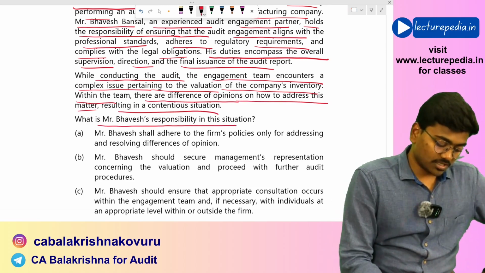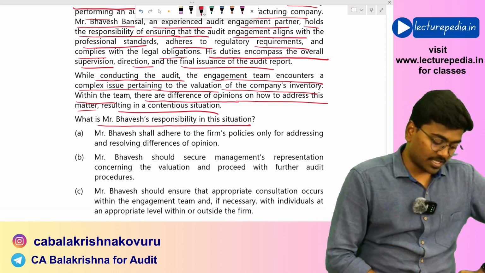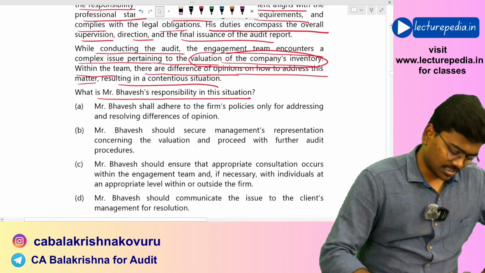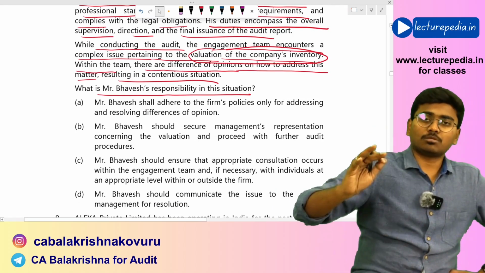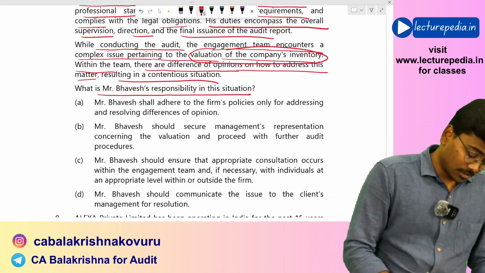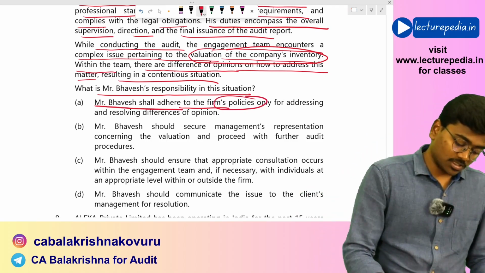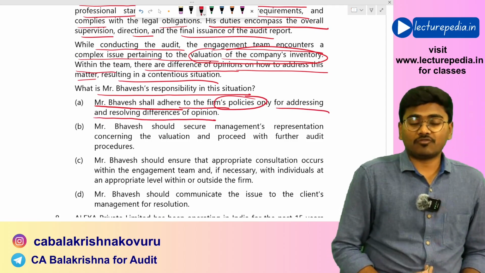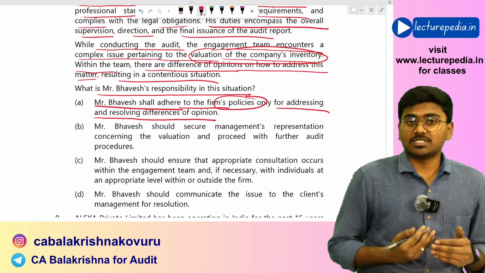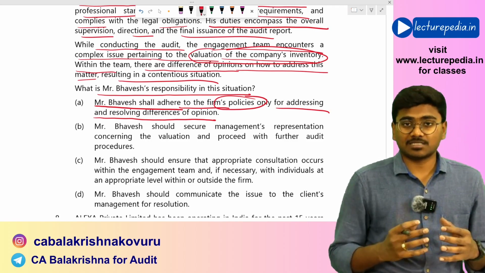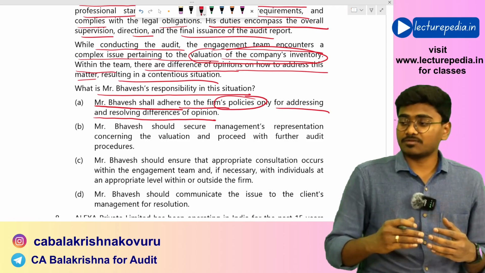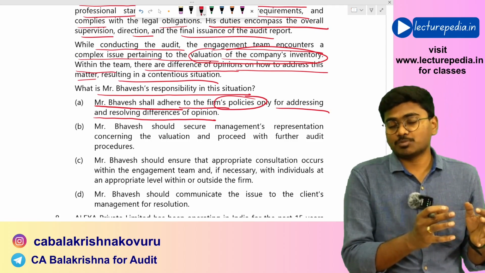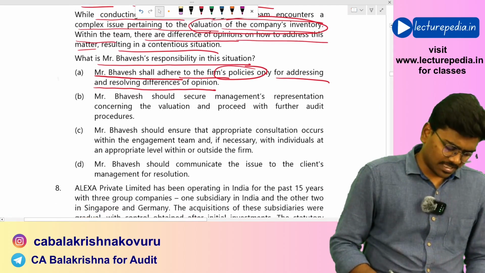Now, what is Mr. Bhavesh's responsibility in this situation? They are facing an issue with respect to valuation of the company's inventory. Let us read the options. Option A, Mr. Bhavesh shall adhere to the firm's policies only for addressing and resolving differences of opinion. No, just following the firm's policies is not sufficient. Mr. Bhavesh should enable proper discussions within the team and with external people so that this complexity in valuation of inventory is resolved. So option A is not correct.